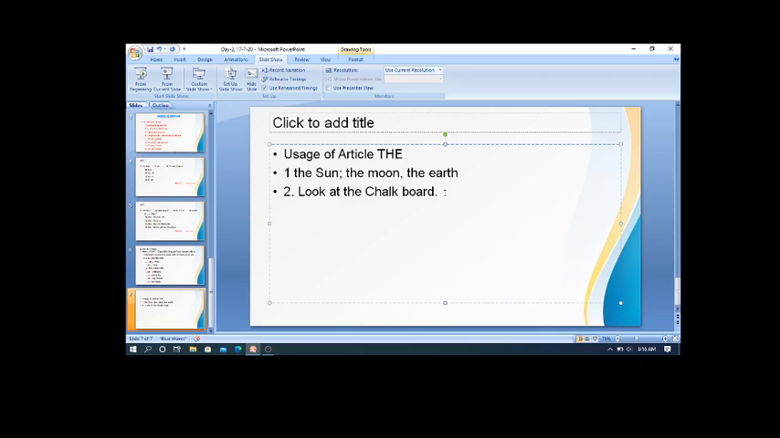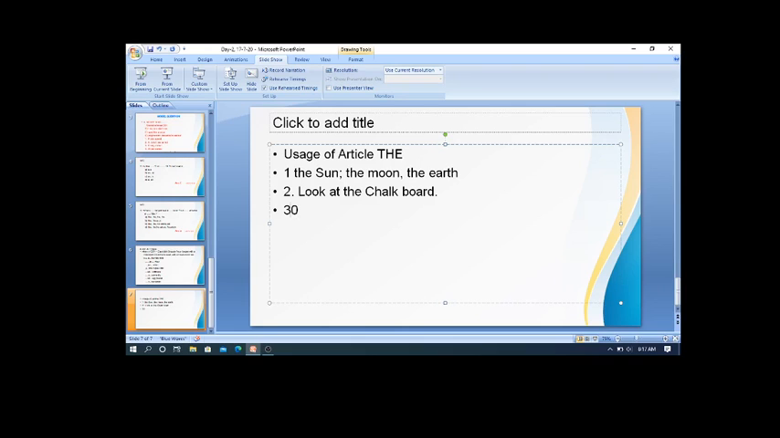So that is the second rule. Please note down the second rule. Article the is used before the nouns which we are talking about at that point of time. Once again I would like to repeat, article the is used before the nouns which are particular at the point of time of speaking. Okay, now let's move on to the third rule.